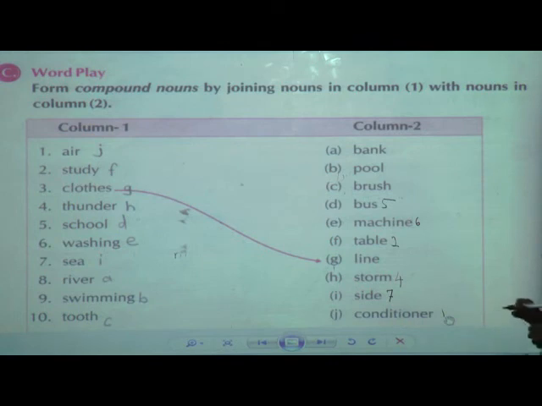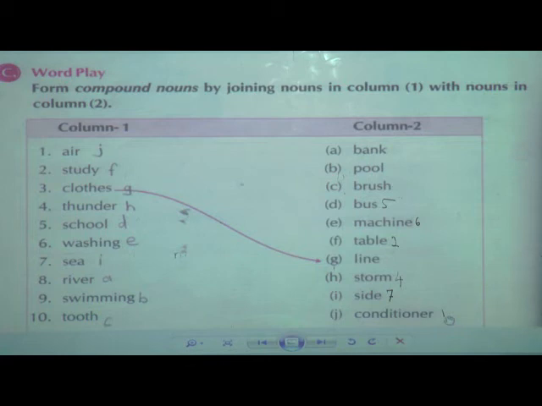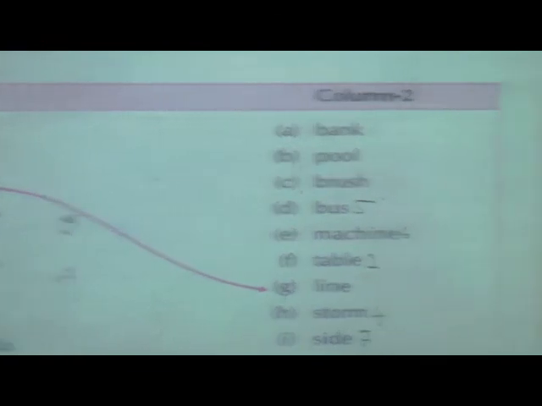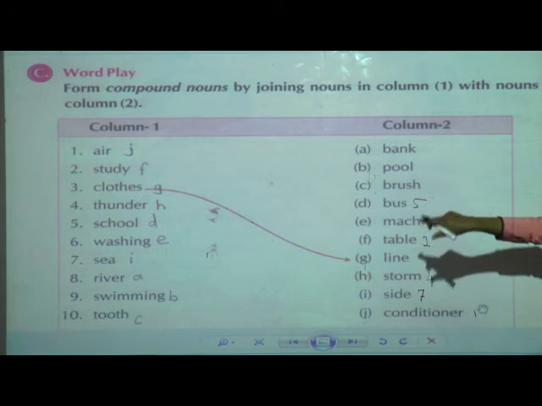Next, swimming. From these words which will be the joining word? After washing we have seen sea. Yes, river. But which will be the joining word for river? Bank.